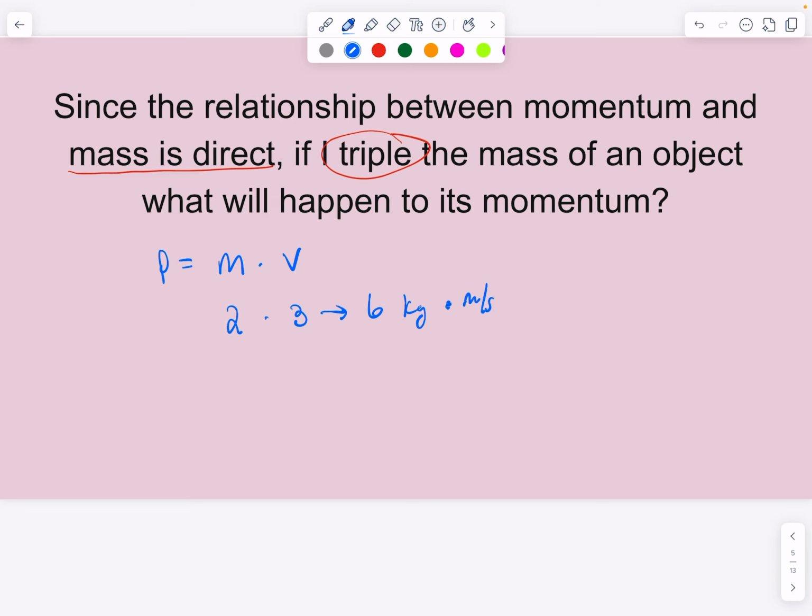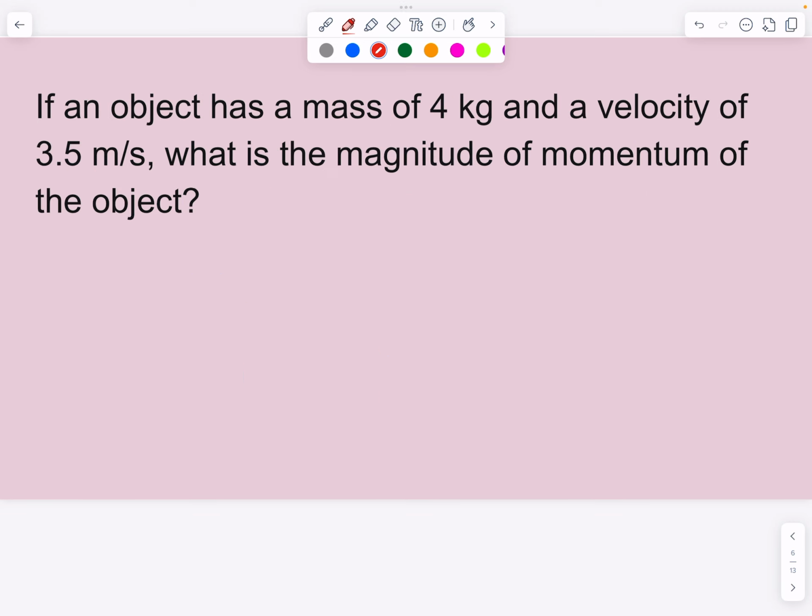If we were to triple the mass, 2 times 3 is 6, and then I would multiply 6 times 3 and have 18 kilograms times meters per second. And so once again, the momentum is also multiplied by 3. So if I triple the mass, then my momentum is also going to be tripled, because it is a direct relationship. Let's look at a couple practice problems.